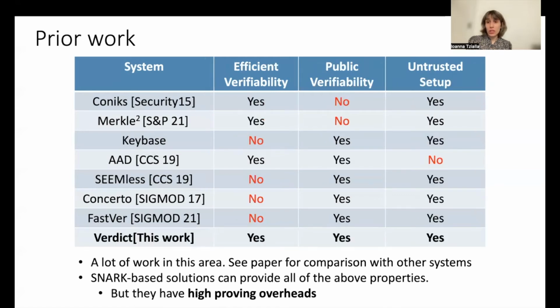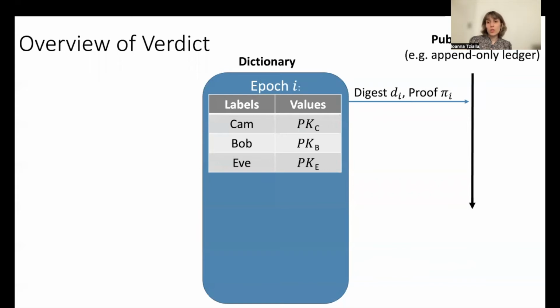We built Verdict, a transparency dictionary that satisfies all the above requirements and admits modest proving overheads. Verdict works in epochs. At the beginning of each epoch i, the service commits to its state by publishing a digest D_i to a public timeline. This public timeline can be a public ledger, such as a blockchain. It also publishes an update proof P_i, on which I will elaborate in a bit.